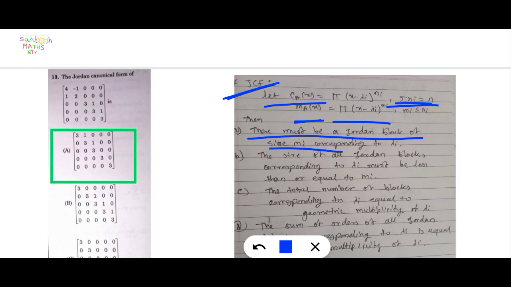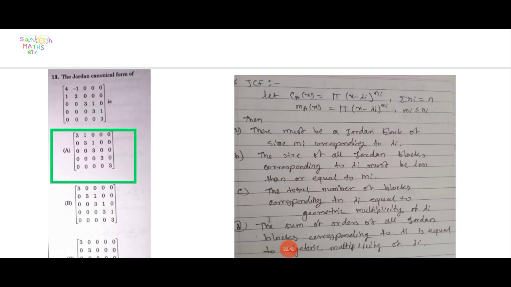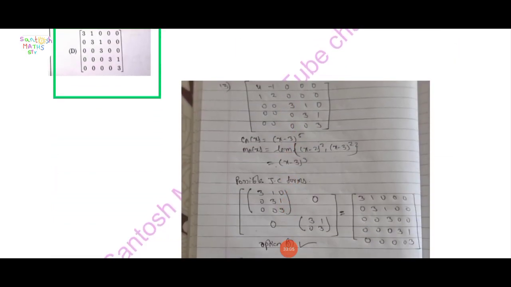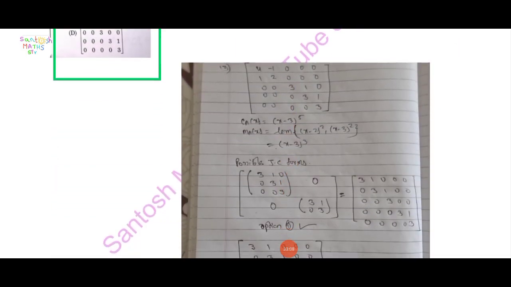Second, the size of all Jordan blocks corresponding to lambda i must be less than or equal to m i. Third, the total number of blocks corresponding to lambda i is equal to the geometric multiplicity of lambda i. Fourth, the sum of orders of all Jordan blocks corresponding to lambda i is equal to the algebraic multiplicity of lambda i. This is the result, and this is used in the solution for this question.